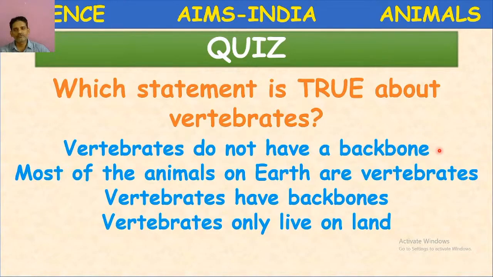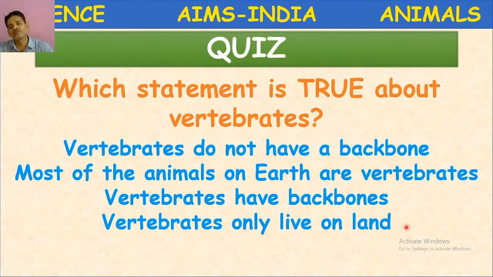Wrong. Most of the animals on earth are vertebrates. But there are so many animals on the earth which are not vertebrates. So it is also wrong. Vertebrates have backbones. Is the statement correct? Yes, it is correct. The next statement, vertebrates only live on land. Only vertebrates live on land?